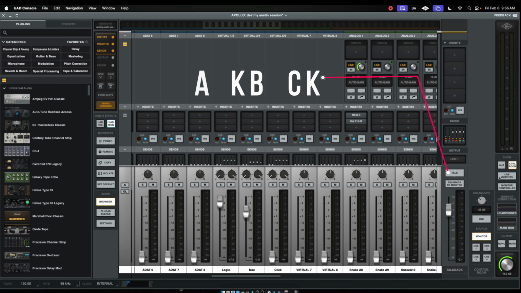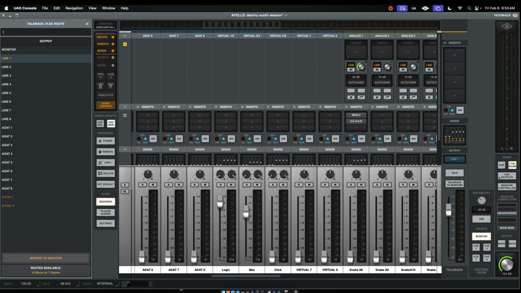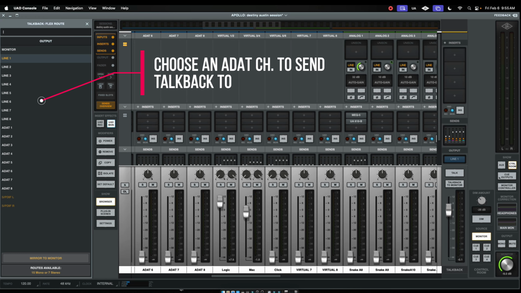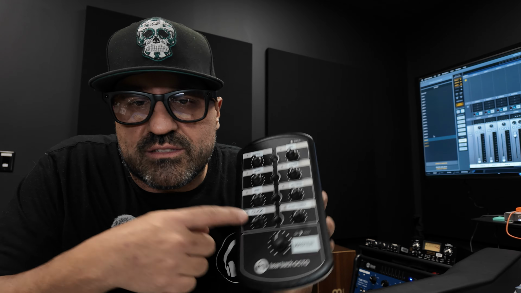I have it on line 1, but that's because I have a different setting. But if you go here to A.8 and send that talkback to A.8, now when you press that function button on your console, they will be able to hear you here. It doesn't matter if you send it to A.1 through 8, any of those will send it to the channel here. All right, so hopefully this helps, guys.